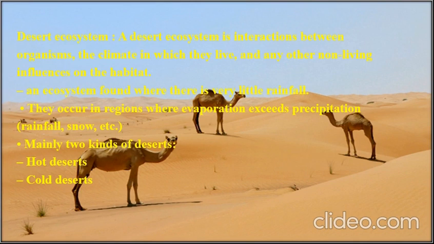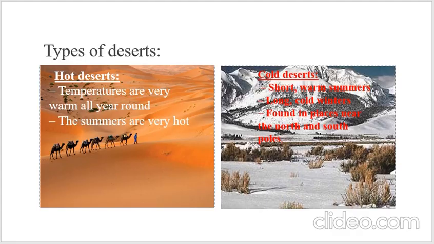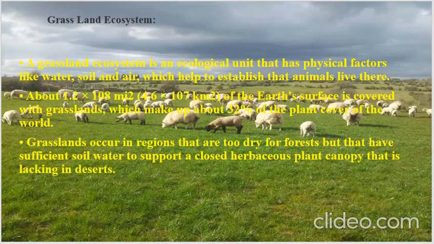There are mainly two kinds of desert ecosystem, that are hot deserts and cold deserts. Cold deserts are found near the north and south poles, and these are characterized by short warm summers and long cold winters. And the hot deserts have very high temperature all around the year, and their summers are very hot and dry.